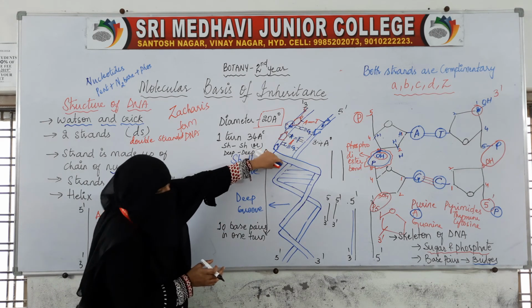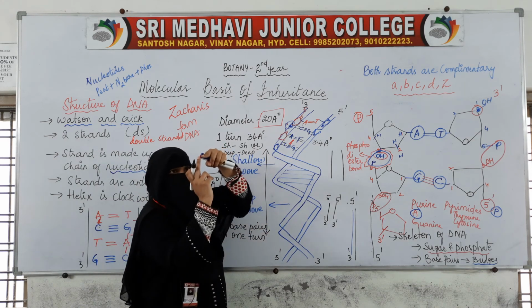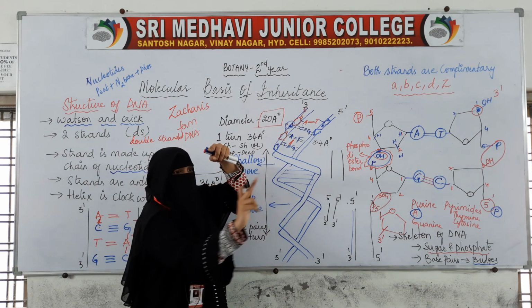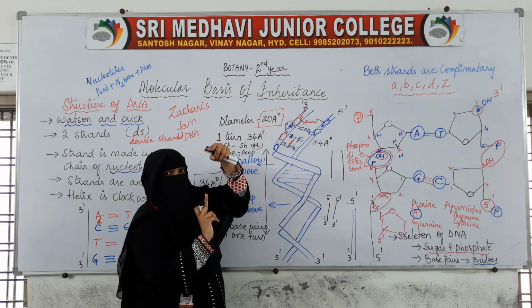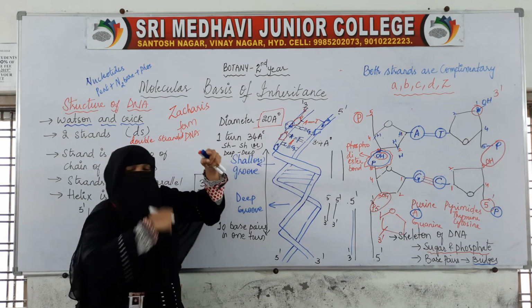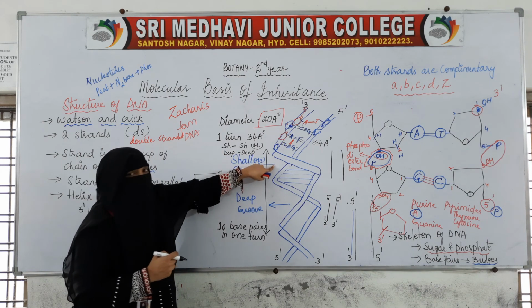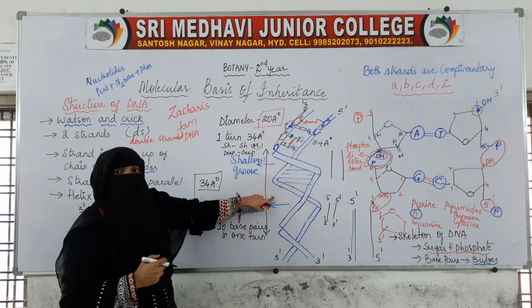Shallow means a little space, deep means a bigger space. So when it takes one turn, the distance is 34 angstroms, and in that one small shallow groove and one big deep groove will be present.